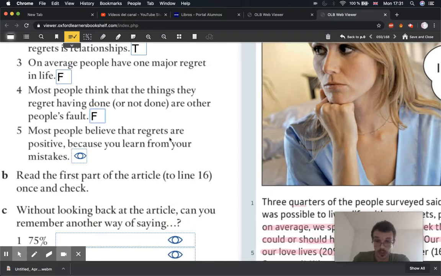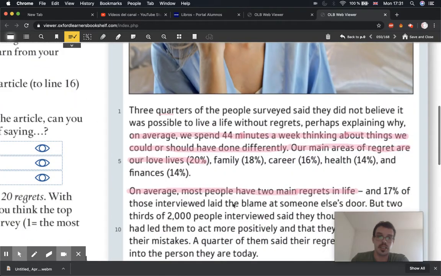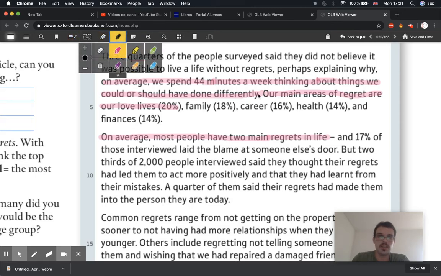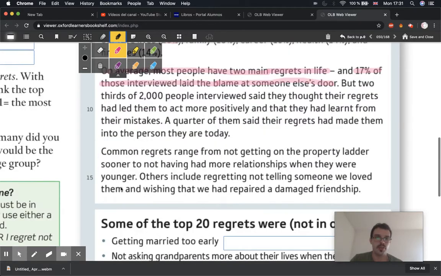Okay, and that is false again. Let's have a look why. If I look in the text, it says 17% of those interviewed laid the blame at someone else's door, right? So laid the blame at someone else's door.